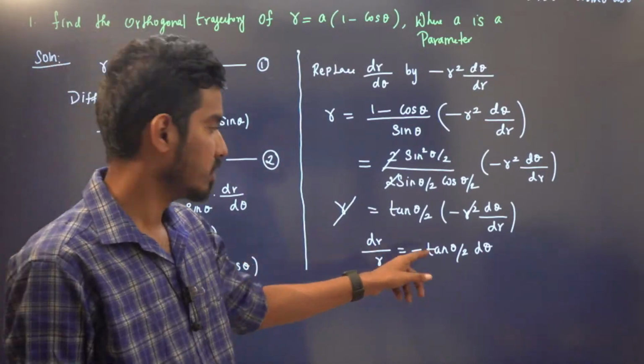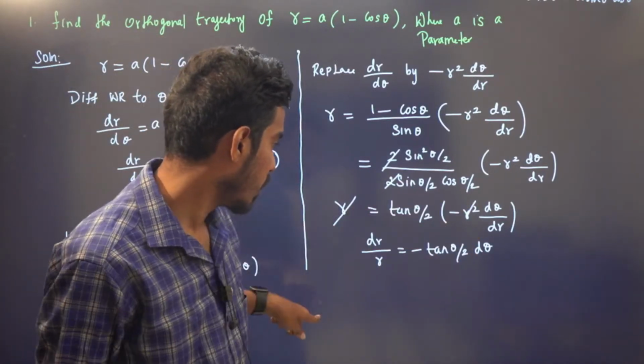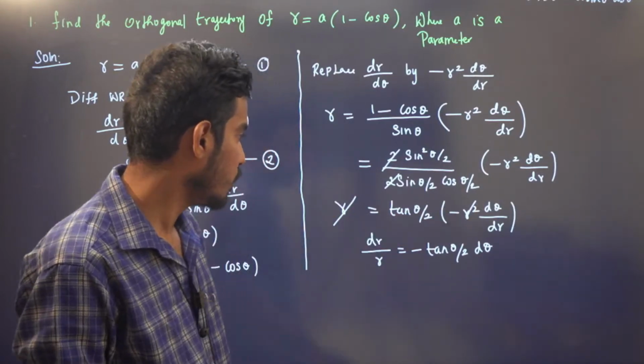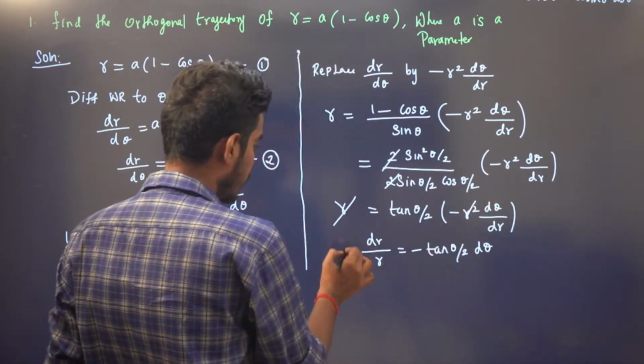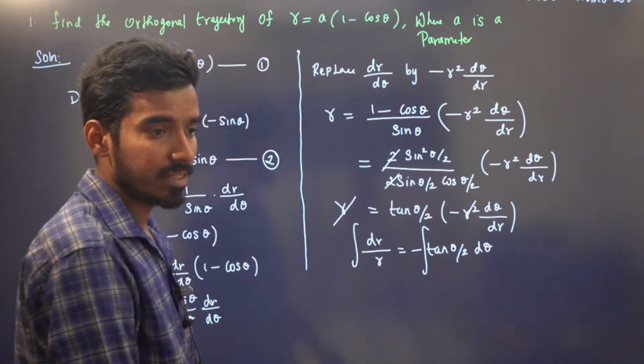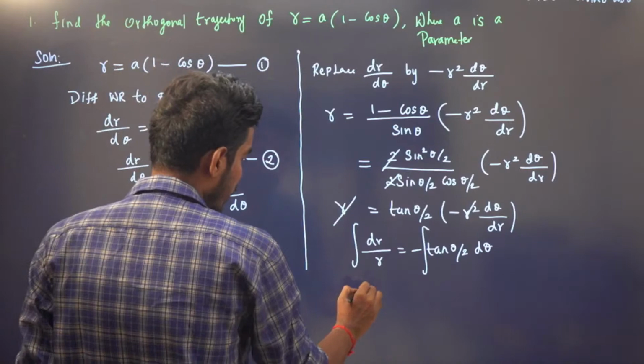So separate the variables. Bring this dr, bring this r down. So we have dr by r. Let us keep this minus here, and the integration of tan theta by 2. Now integrate, right? You can see the variables are separated. This is log r.